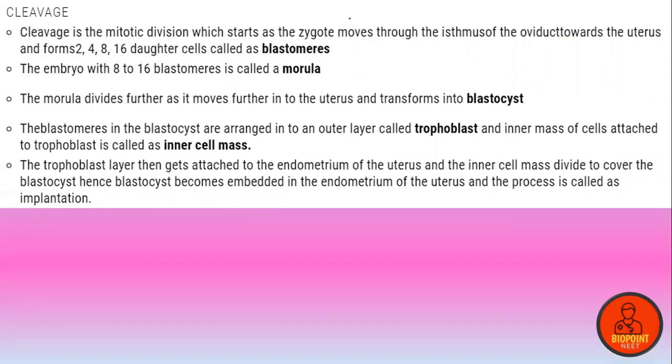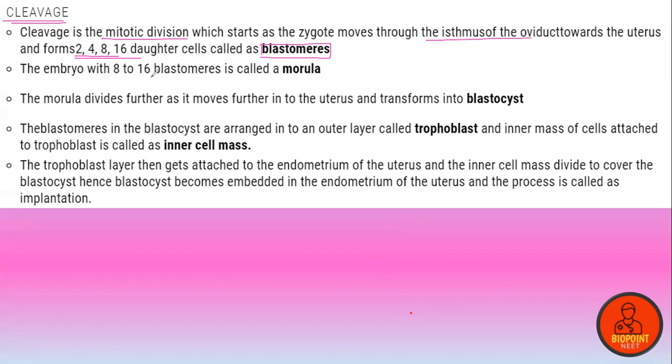Cleavage. Okay, everyone, cleavage. Cleavage is the mitotic division which starts as the zygote moves through the isthmus of the oviduct and forms 2, 4, 8, 16 cells, which are known as blastomeres.